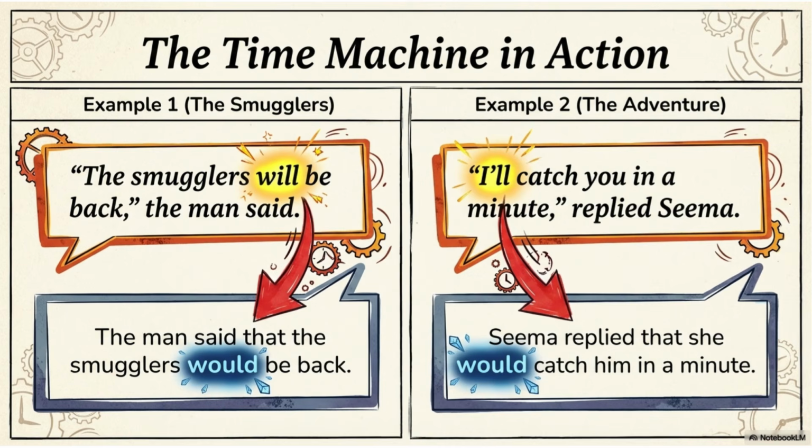Example 1: "The smugglers will be back," the man said. Becomes: The man said that the smugglers would be back. Example 2: "I'll catch you in a minute," replied Seema. Becomes: Seema replied that she would catch him in a minute. So "will" becomes "would."